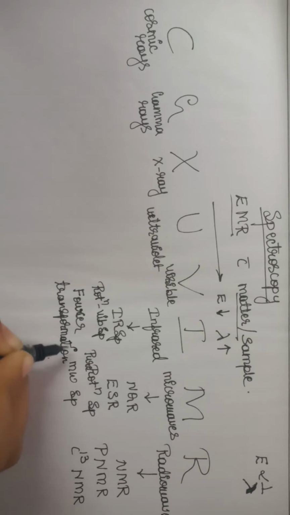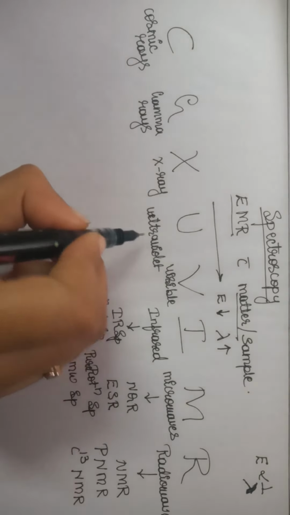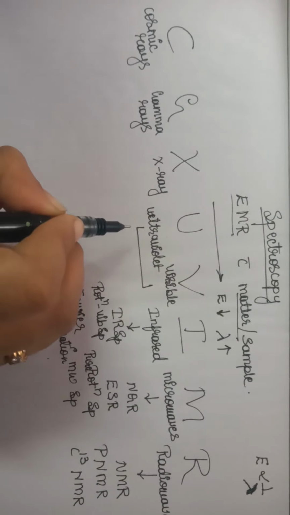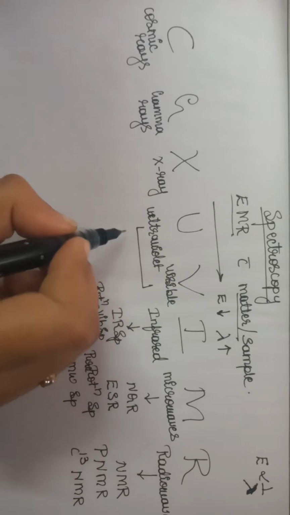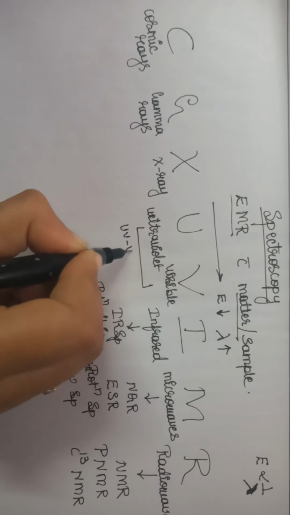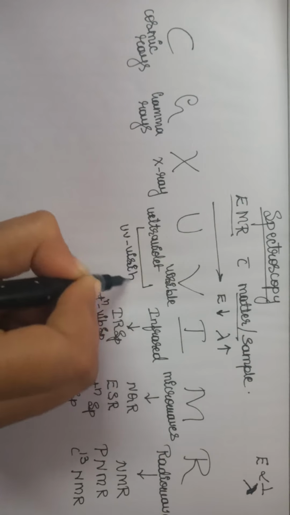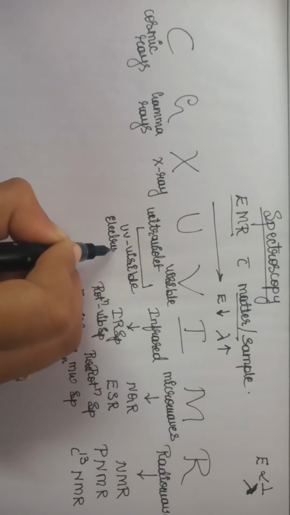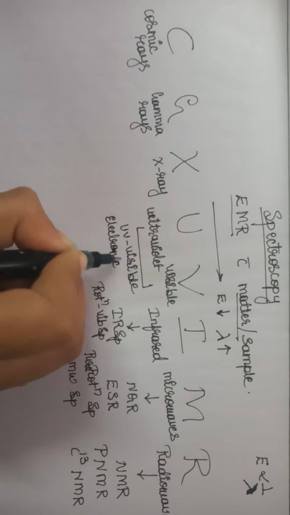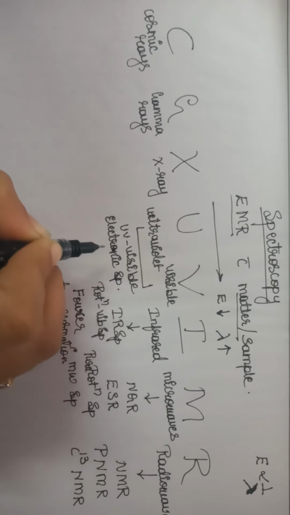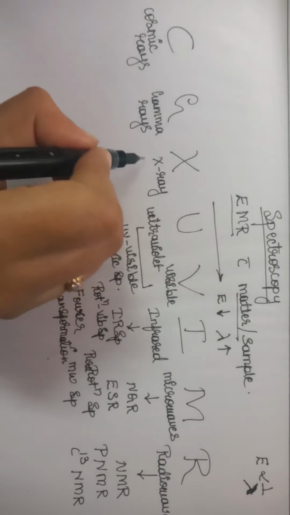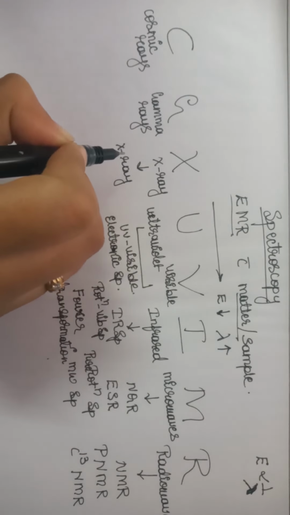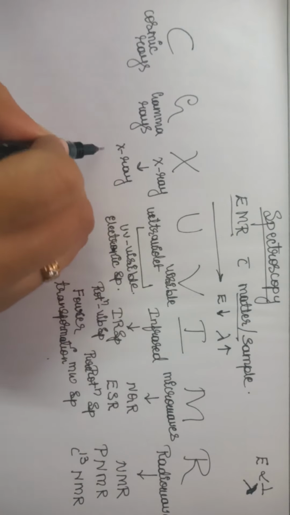And when we pass the visible region, that is, both UV, that is ultraviolet rays, and the visible region, they combine to give UV visible spectroscopy, or it is also called electronic spectroscopy. For X-rays, we will get X-ray diffraction, which we study for crystal structures.